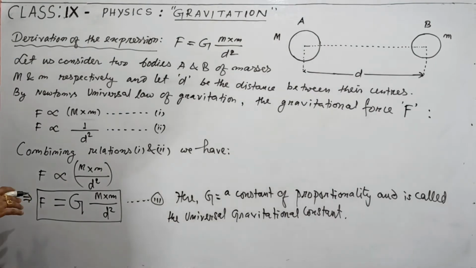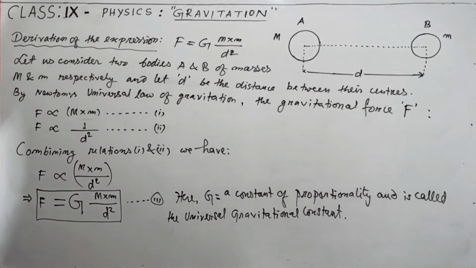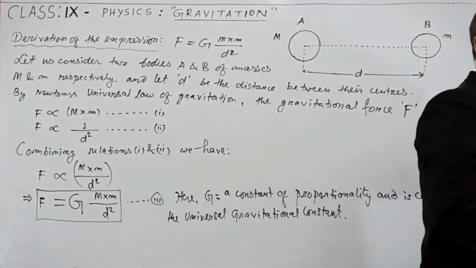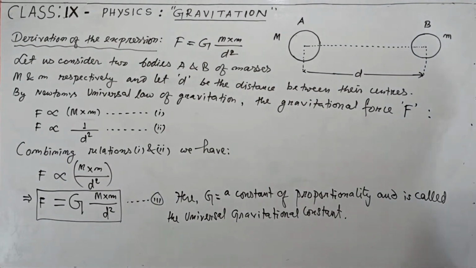So in this manner we can establish the expression for gravitational force, that is capital F is equal to capital G, capital M into small m divided by d square. This is the relation given by Newton's universal law of gravitation. So I think you understand this is very easy.